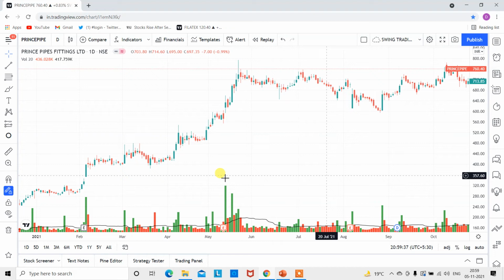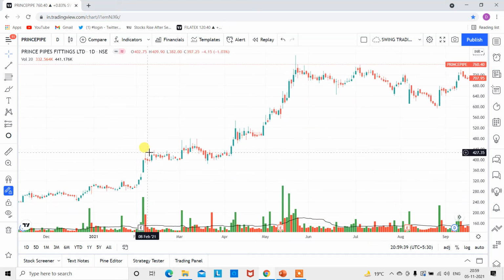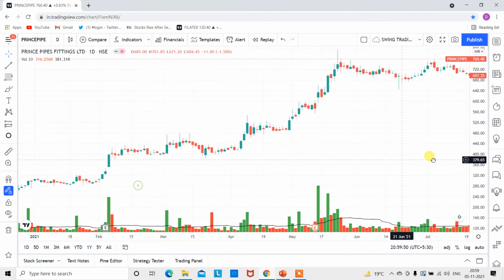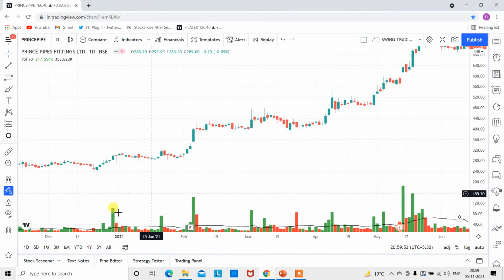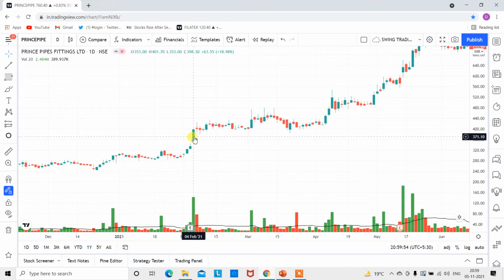So let's understand this. Now you look at this part. You see here, it's a 5.94% candle. This candle is a 5.94% candle. Now you look at this candle, so it is almost a 20% kind of upper circuit for the day. And look at the volume, it is much more up than the average volume, right?